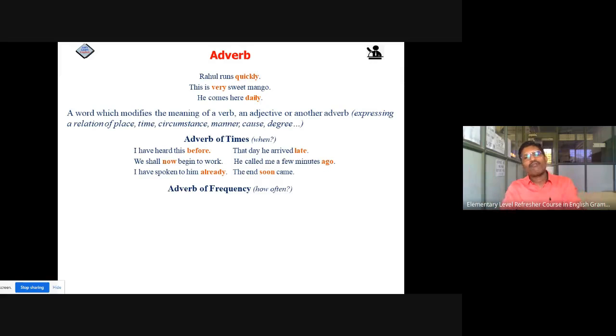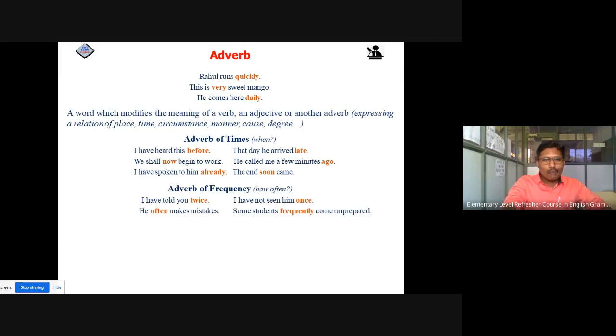Now let's see adverb of frequency, that is how often something happens, because some things happen frequently. If certain adverbs denote this frequency, those words are known as adverbs of frequency. For example, I have told you twice. How many times? Twice. I have not seen him once. He often makes mistakes.